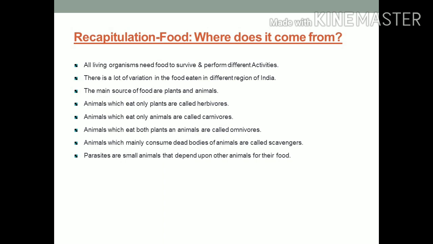Animals which mainly consume dead bodies of animals are called scavengers, like hyena, vulture, etc. Parasites are small animals that depend upon other animals for their food, like leeches and bugs.